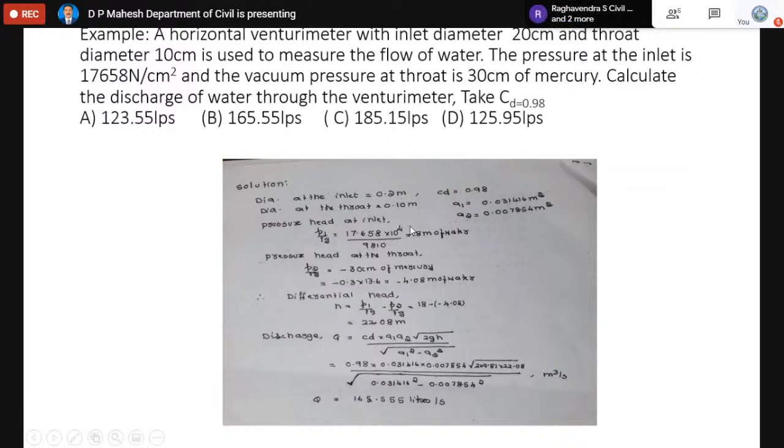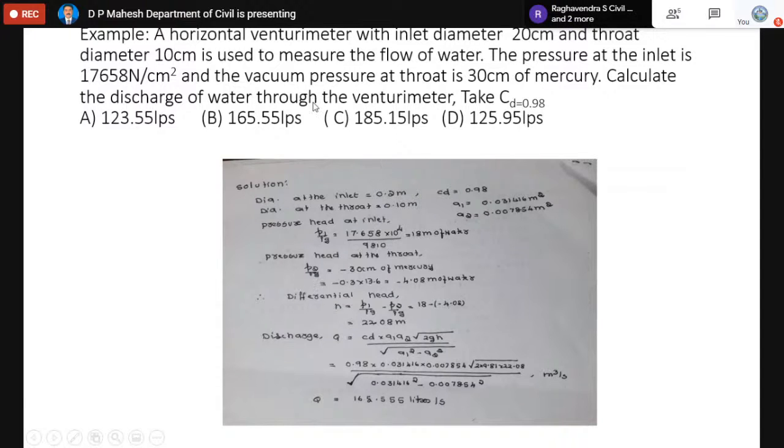Let us calculate. The dia of the inlet is 0.2 meter, since 20 centimeter means 0.2 meter. Dia at the throat is 0.1 meter. CD value is given, so we can find A1 and A2, the cross-section areas at the inlet and the throat respectively. Then, when you know the pressure at the inlet and the throat, the corresponding head can be calculated. The pressure head at the inlet: if you divide P by rho g, that value is called the head. That value will become 80 meter of water.